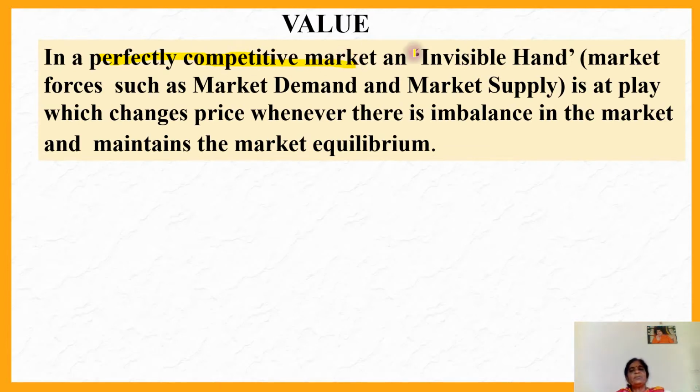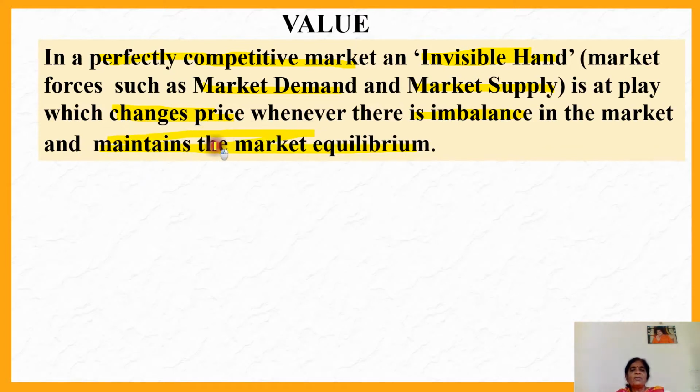The perfect competitive market has an invisible hand. What we call the invisible hand is market forces. What are the market forces? Market demand and market supply. We have seen the demand curve and the supply curve at play; that means they are always in operation in the market. We have seen how they operate through excess demand and excess supply, gaining equilibrium, which changes price whenever there is an imbalance in the market and maintains the market equilibrium.